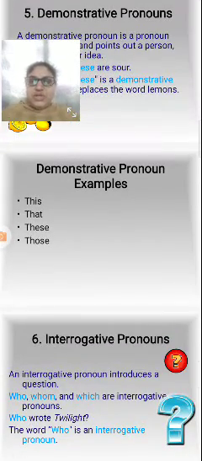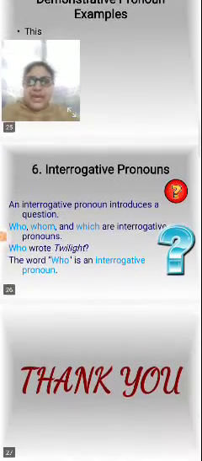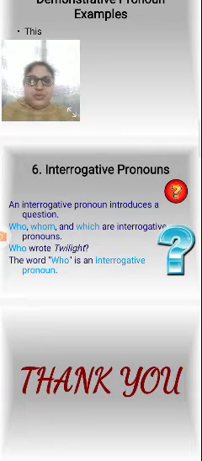Demonstrative pronoun examples: this, that, these, those. Next, the last one now, interrogative pronouns.